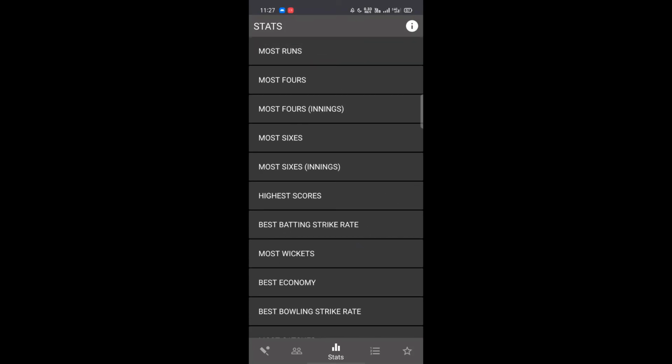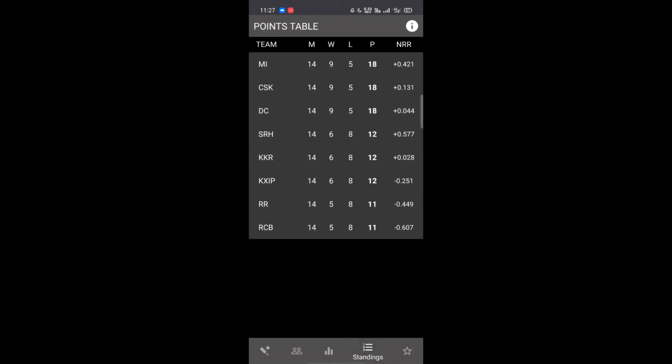Now moving on to the fourth option, we have the points table. This is the points table of the teams after all the 14 matches are played. We can see the total number of matches, the wins of each team, loss of each team, their points after 14 matches, and the net run rate of each individual team.